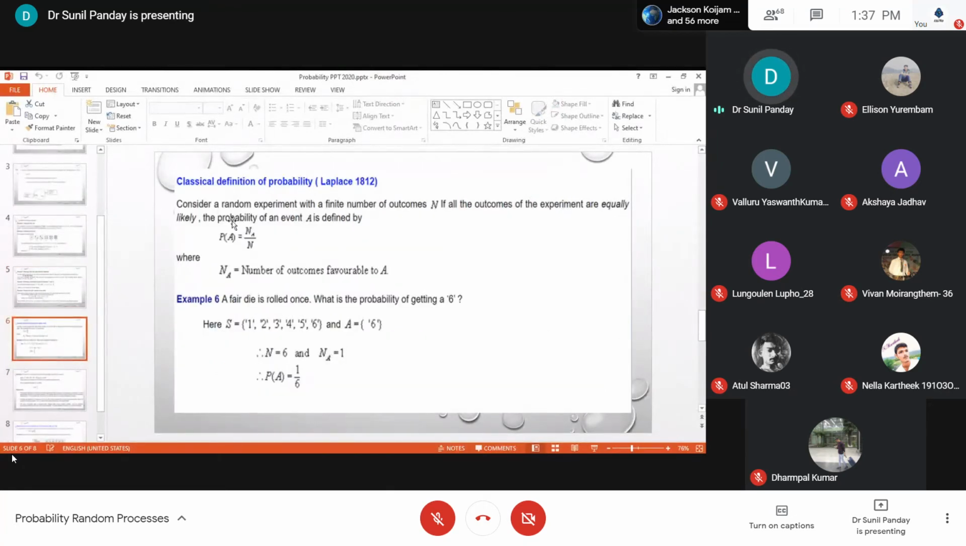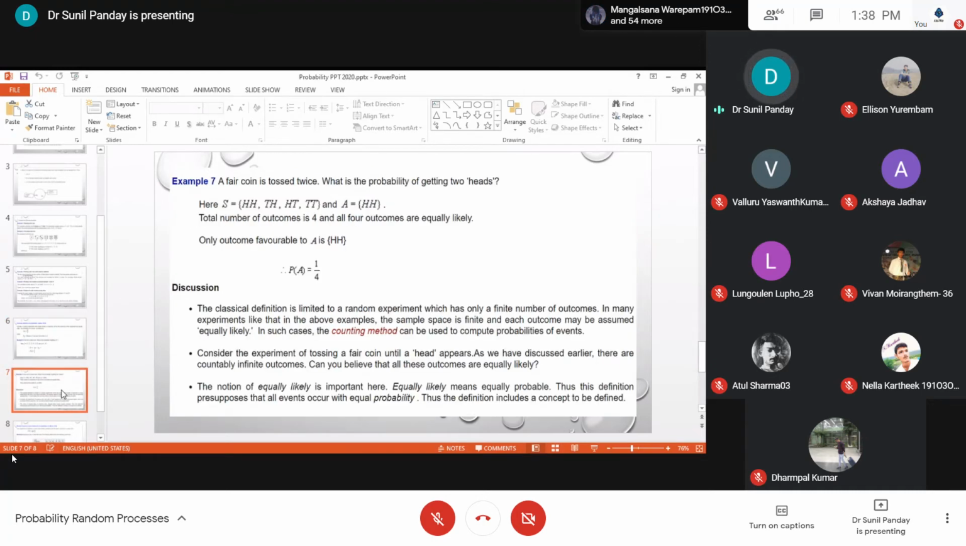This is the classical definition, where NA represents the total number of events favorable to A, and capital N represents the total number of possible events. Capital N is the cardinality, that is, the number of distinct elements present in your sample space. For example, S is equal to 1, 2, 3, 4, 5, 6, and A is the event. The favorable cases for A is 1, that is NA, and the total cases are 6, so P(A) is equal to 1 by 6.